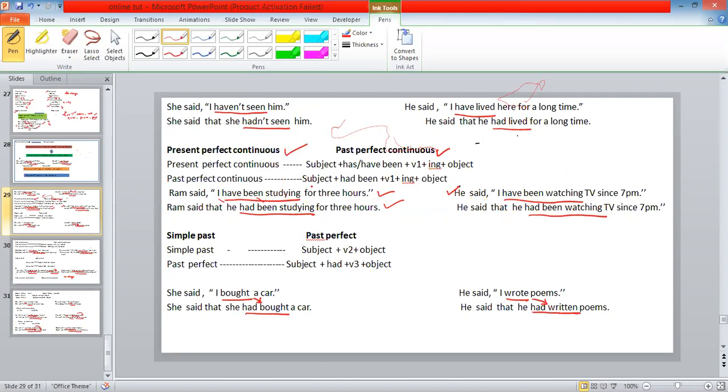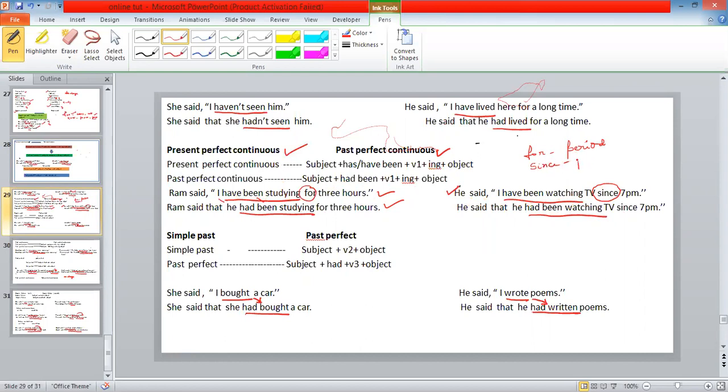See, we have used for here, and since here. What is the difference between for and since? For and since are used with present perfect and present perfect continuous tense. But where to use for and where to use since? For is used for a period of time.